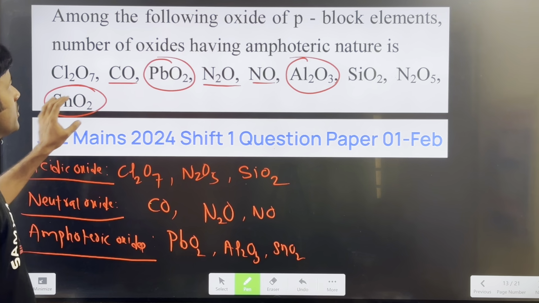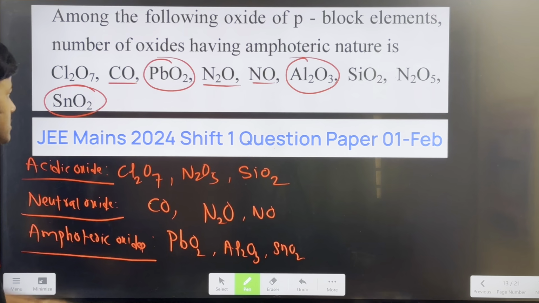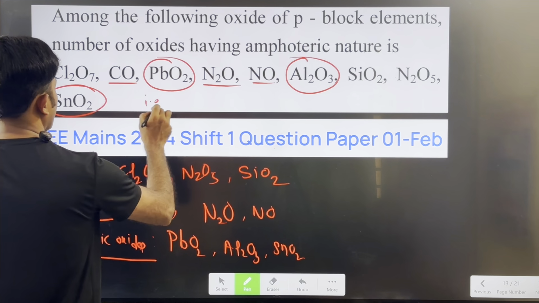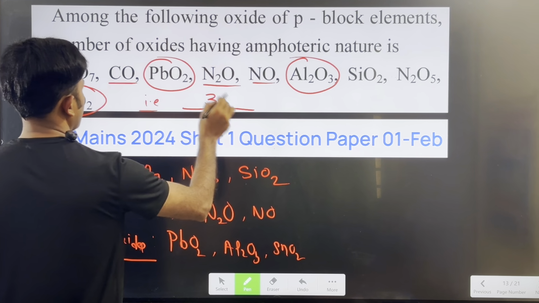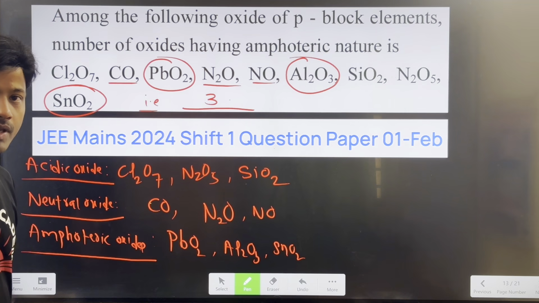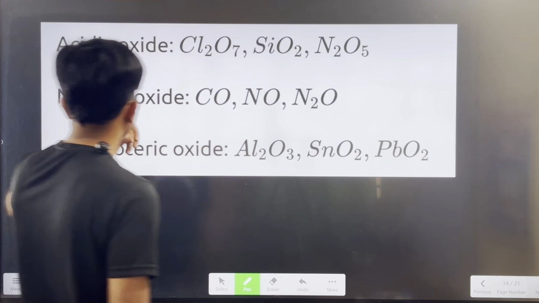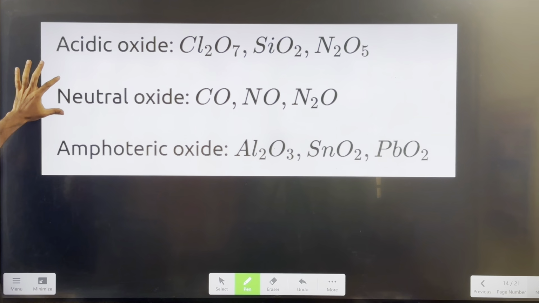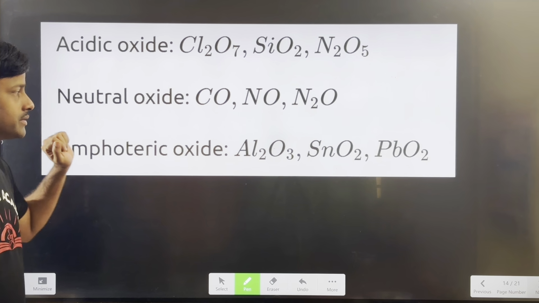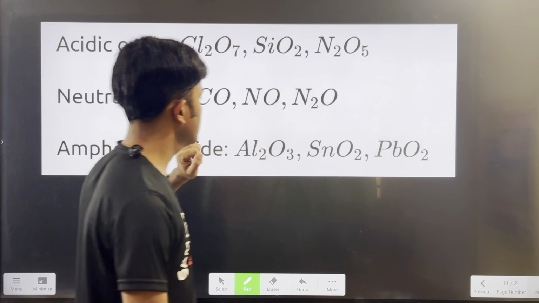So in this, how many oxides are amphoteric in nature? That is 3. This is an integer type question, you have to type 3 here. Is it clear, everyone? Okay, move on to the next question. So these are the acidic oxides, neutral oxides and amphoteric oxides. Is it clear, everyone?